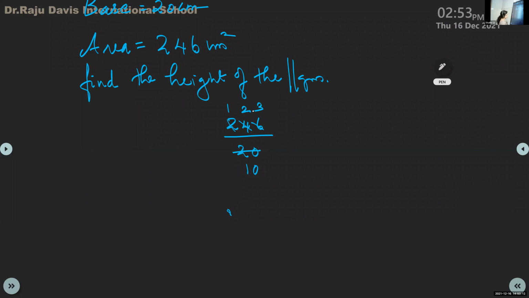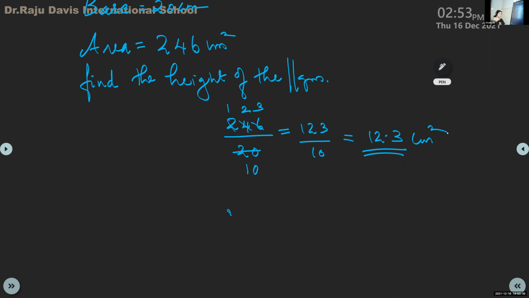Yes, ma'am. Common factor 2 we took. Now we get 123 by 10. You know how to divide by 10, no? Change the decimal. How many places? One place to the left, isn't it? 12.3 centimeters square.